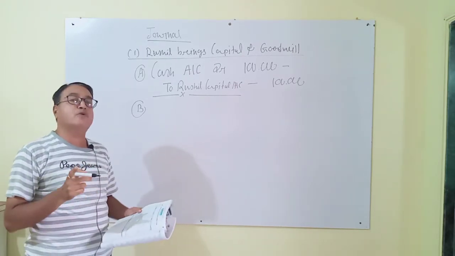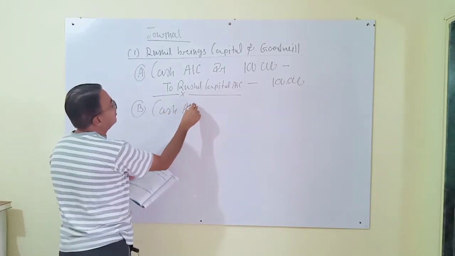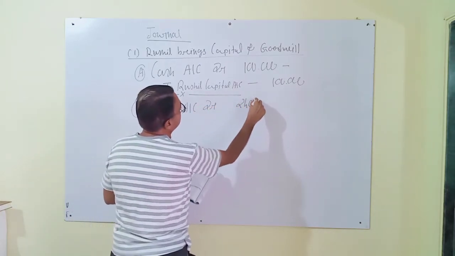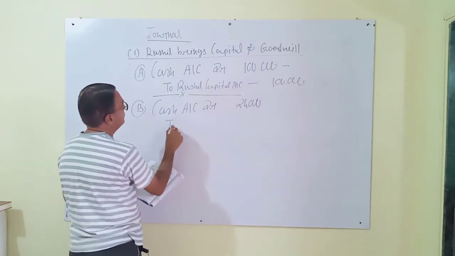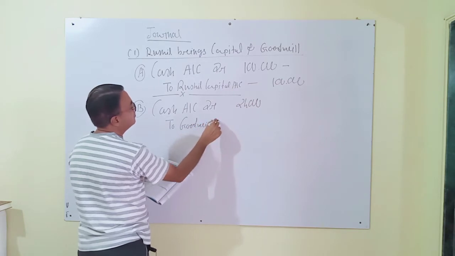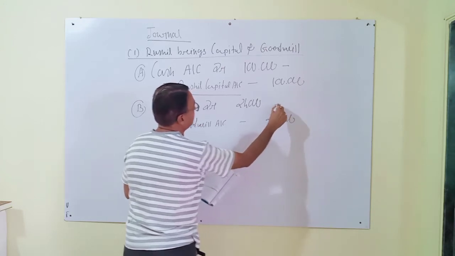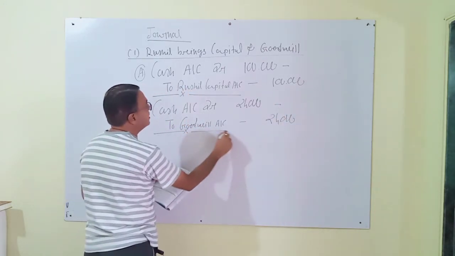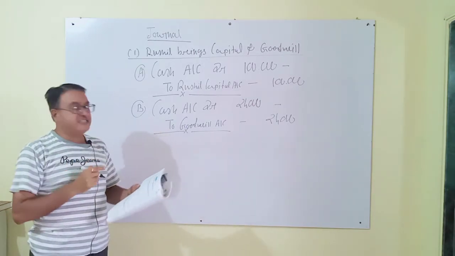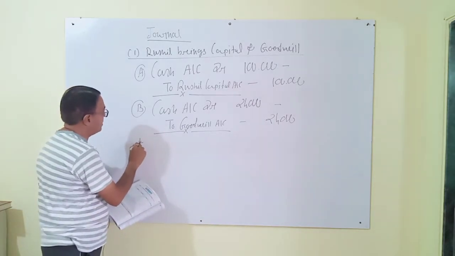Now the journal entry for goodwill. Cash account debit 24,000 to goodwill account rupees 24,000. It is the first entry. But for goodwill, a hidden adjustment is also given here. See here, I will mark only a star here.